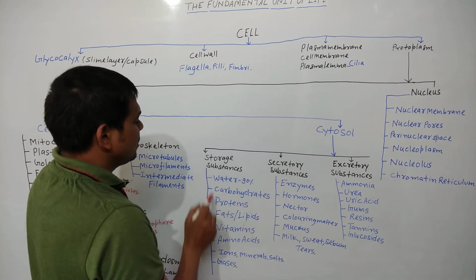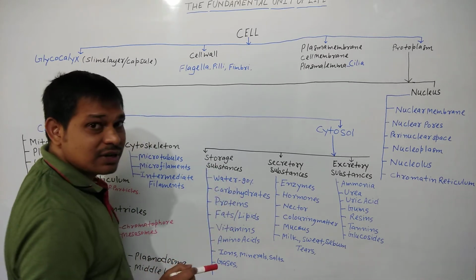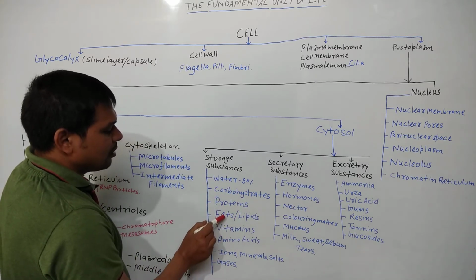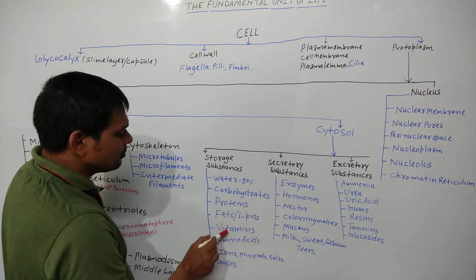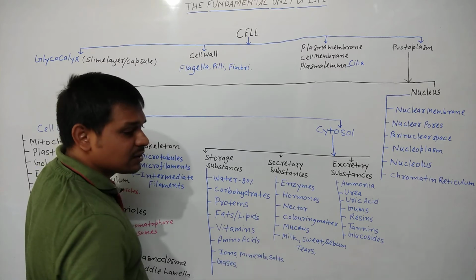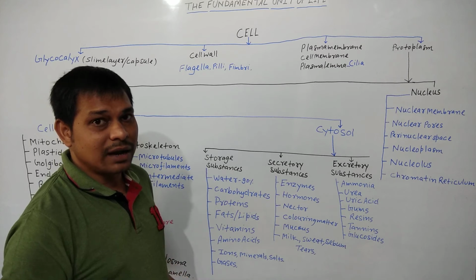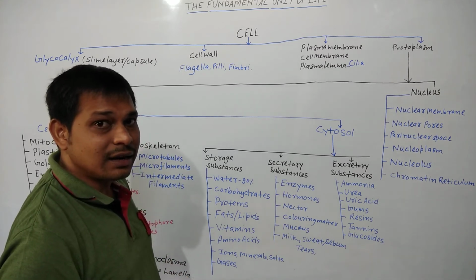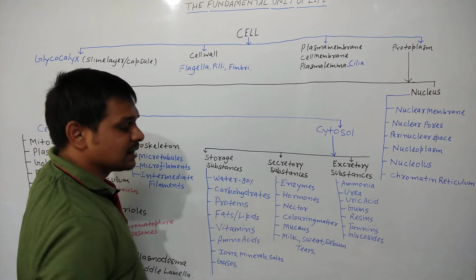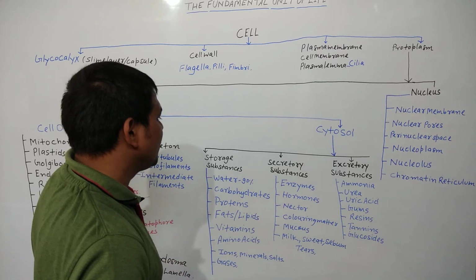Storage substances. Storage substances include water, approximately 90%, carbohydrates, proteins, fats or lipids, vitamins, amino acids, ions, and mineral salts like calcium ion, magnesium ion, chloride ion, sodium ion, zinc ion, and many more ions, NaCl salt, and gases like oxygen, carbon dioxide, nitrogen, and many more gases.